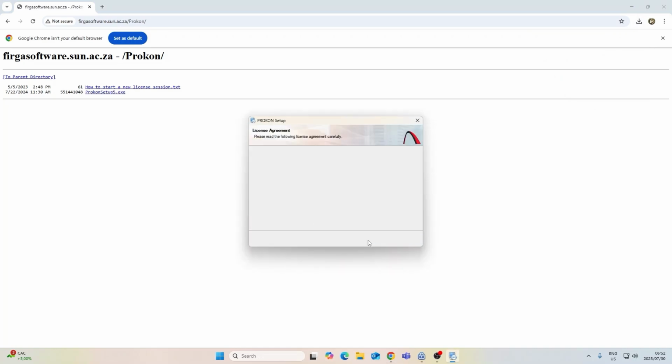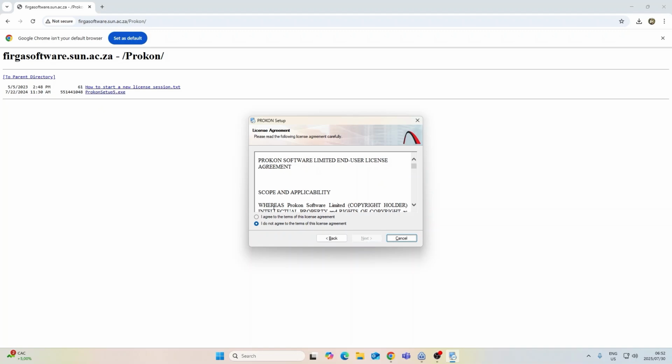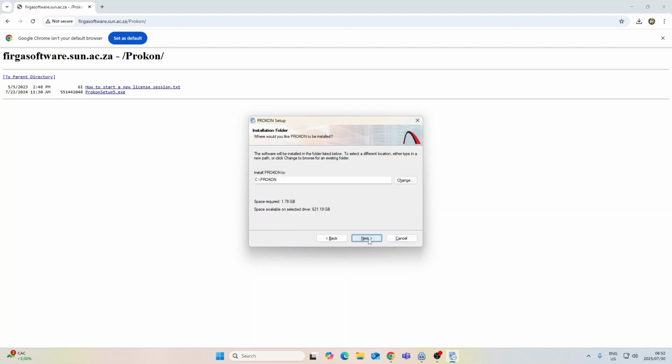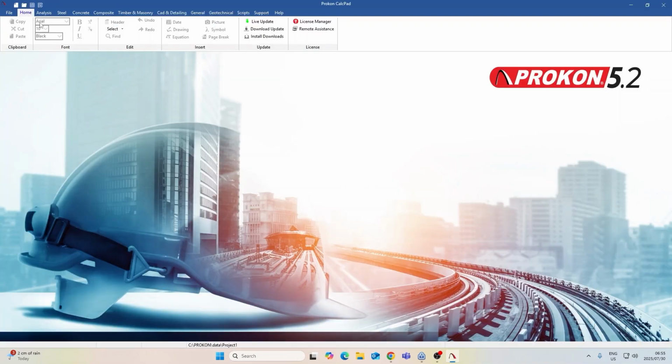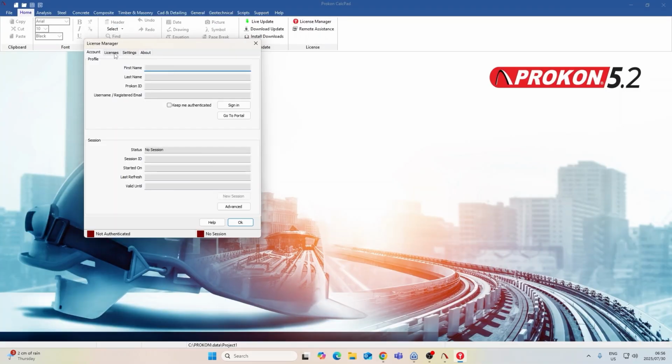Click Next. Accept the license agreement and click Next. Click Next. Make sure the following is selected and click Next. Click Next again. Once installation is complete, make your way to License Manager.